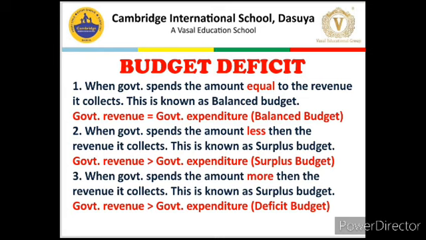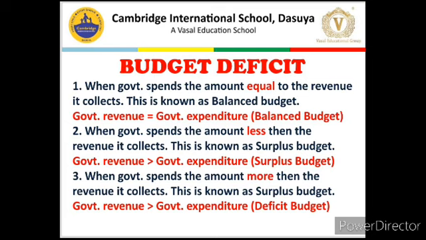Either this unbalanced budget will be a surplus budget or a deficit budget. When the government revenues are more, or government income is greater than government expenditure, the budget will be a surplus budget. Vice versa, if government expenditure is greater than government income, then the budget will be a deficit budget.